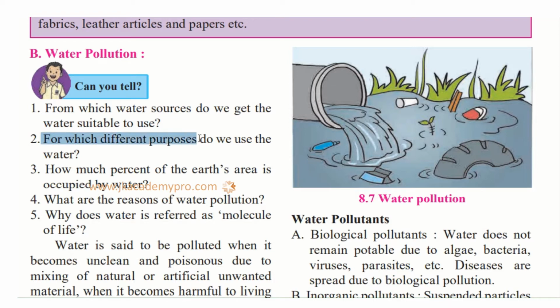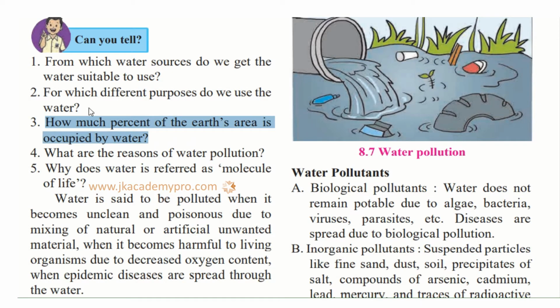For which different purposes do we use water? We are using water not only in our factories but in our homes. We use it for washing, cleaning, drinking, cooking, isn't it? And how much percent of Earth's area is occupied by water? Nearly 70%, about 3/4 of the Earth, is covered with water. So we have sea water as well as fresh water, groundwater, everything.